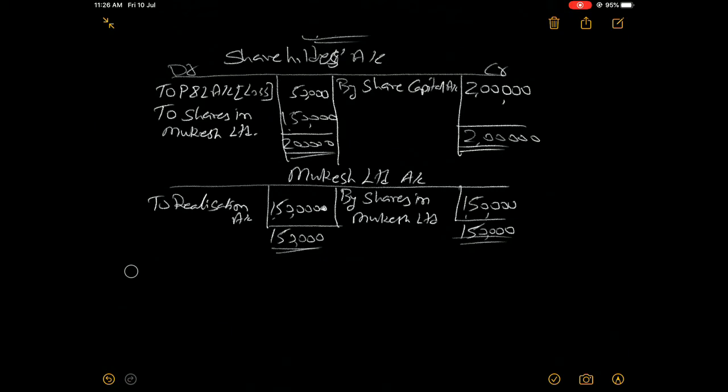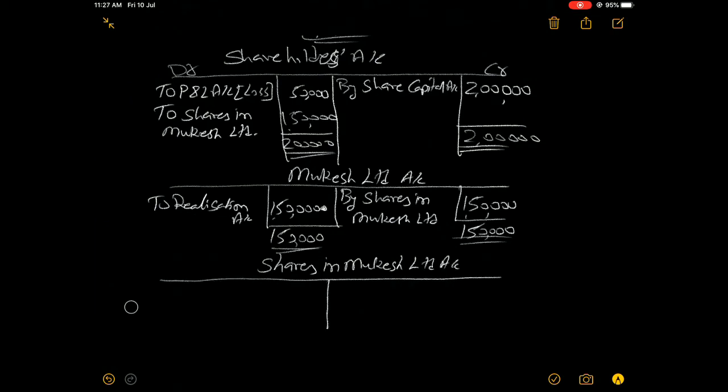Now the next account is the shares in new company account, because in double entry every transaction has two effects. So we have given the two effects here by the shareholders account 1,50,000, to which account?